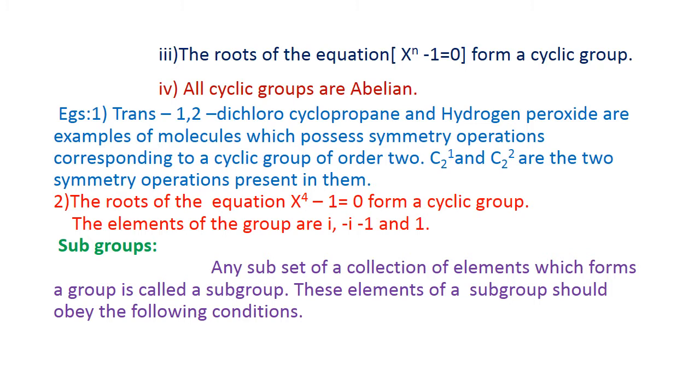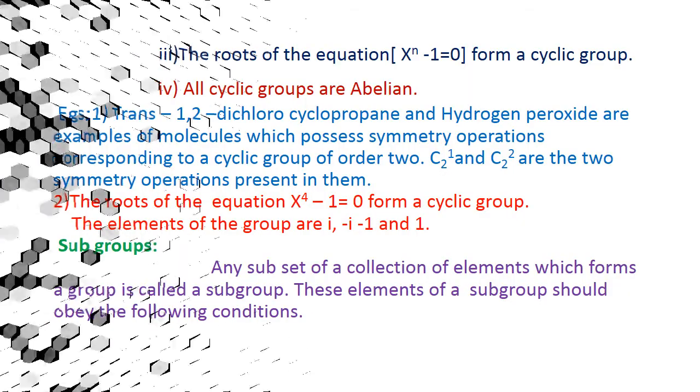Subgroup: any subset or collection of elements which forms a group is called a subgroup. The elements of a subgroup should obey the following conditions. The elements present in the subgroup must obey the general characteristics of a group. A subgroup is a smaller group which is derived from a bigger group. That is another definition for a subgroup. And there are some important conditions for a subgroup. It is given in the next slide.